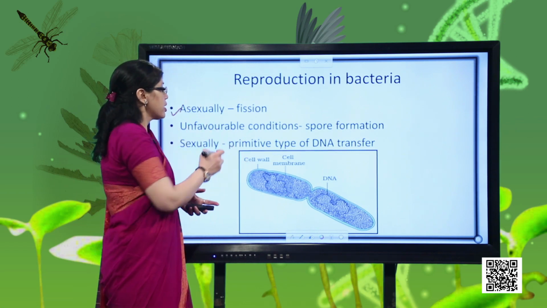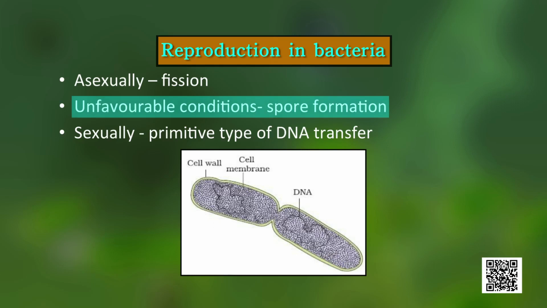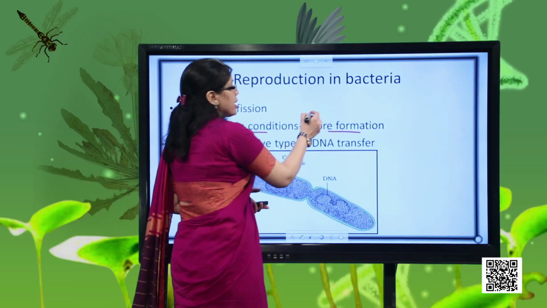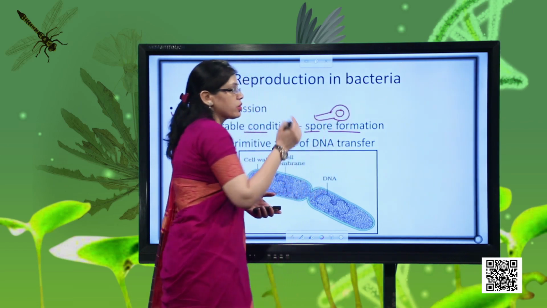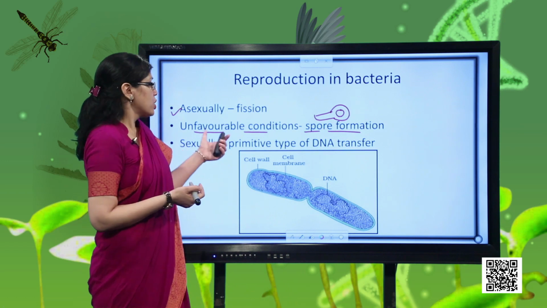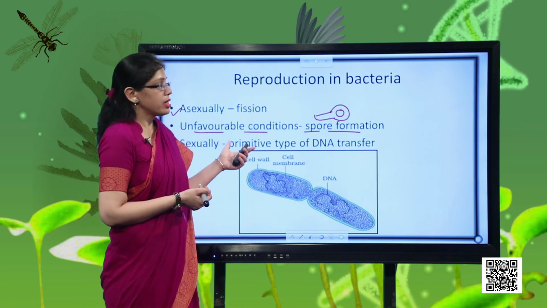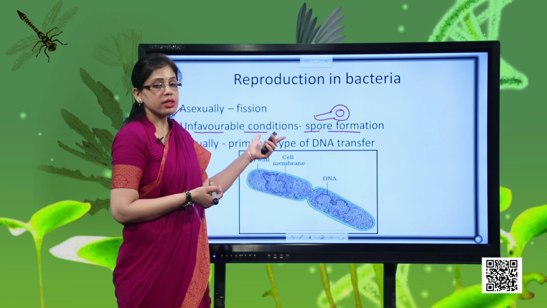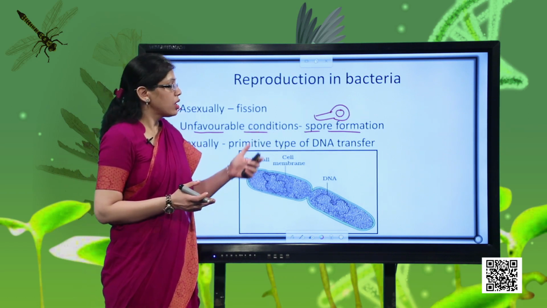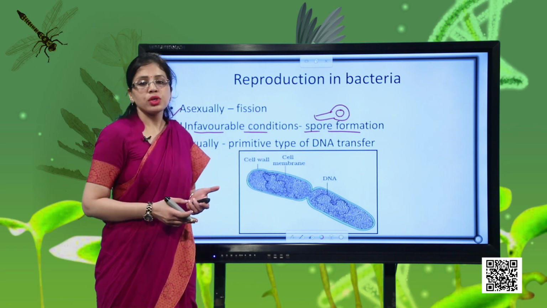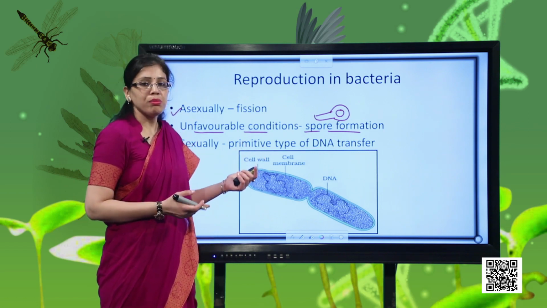Then sometimes bacteria, if present in an unfavorable situation, if the situation is very harsh, may form spores also. Like we have seen in the case of bacillus, the bacteria was rod shaped, but because it has formed a spore, it was appearing like a spoon-like structure. So if the conditions are unfavorable, then the bacteria may form an internal spore, and these spores can survive easily in the harsh situation. Once the situation returns to normal, these spores will be able to form bacteria.